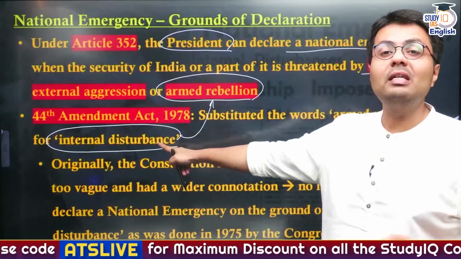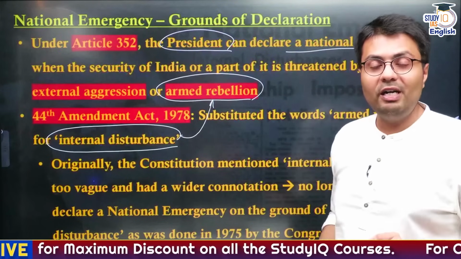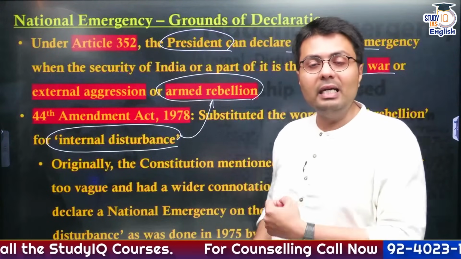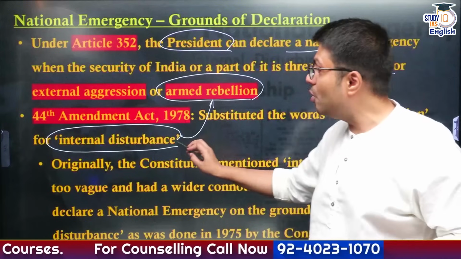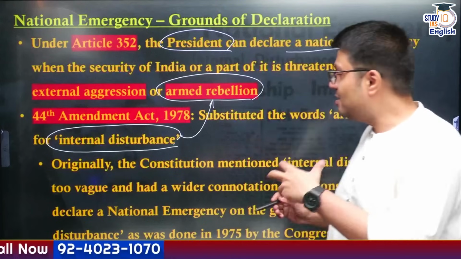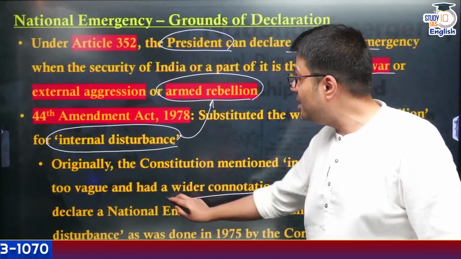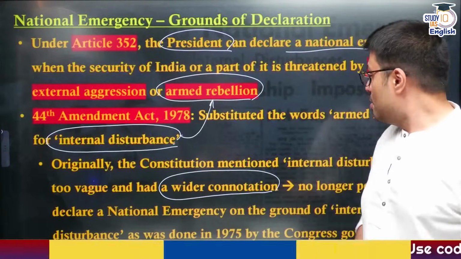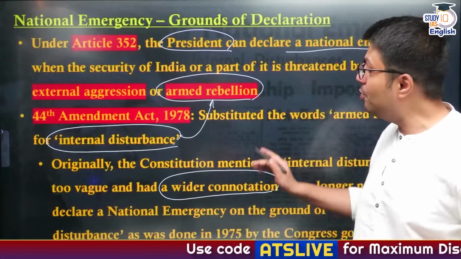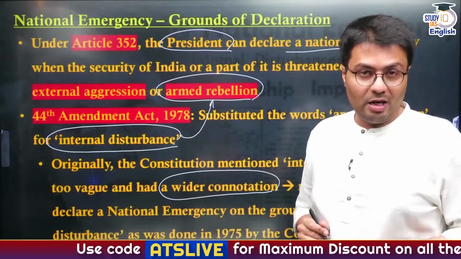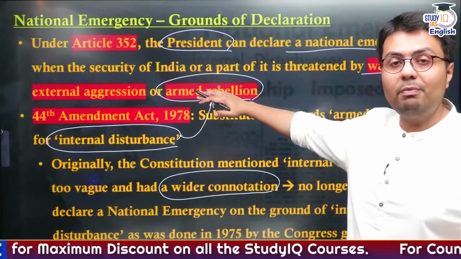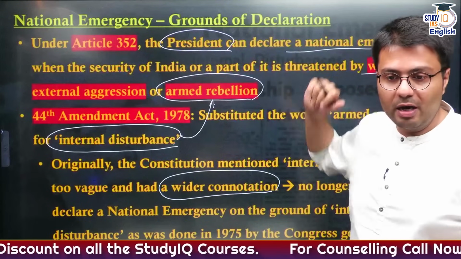This was because in 1975, the then Congress government, led by Prime Minister Indira Gandhi, declared emergency based on internal disturbance. But internal disturbance is a vague term which can be interpreted in multiple ways. So now it is no longer possible for a government to declare emergency on internal disturbance. They can only declare it in case of armed rebellion in addition to war and external aggression, right?